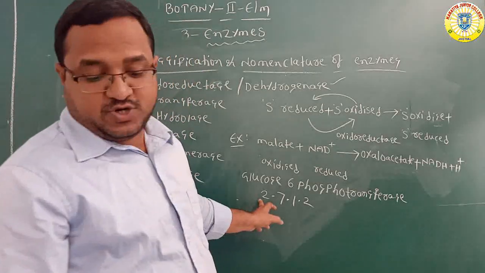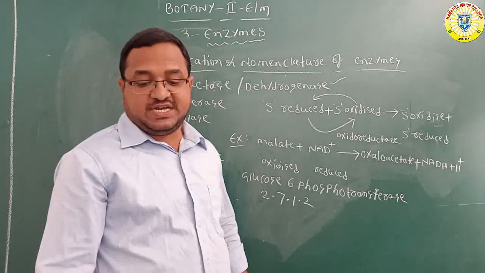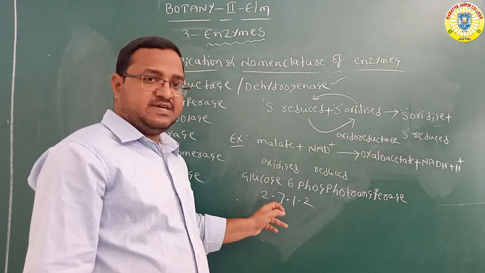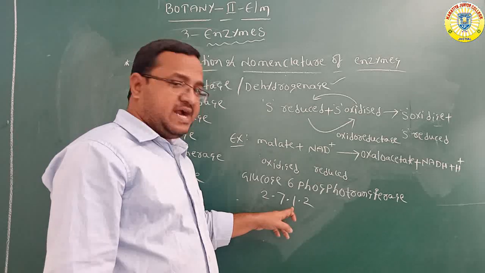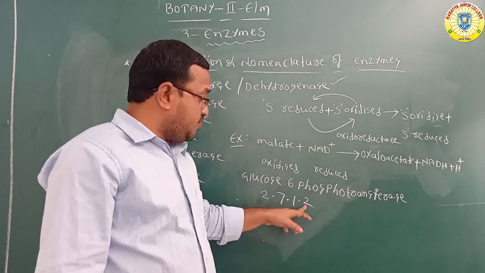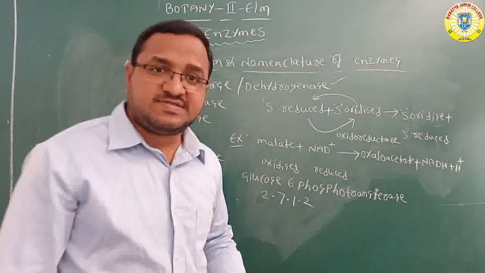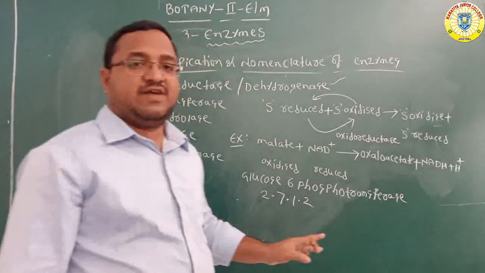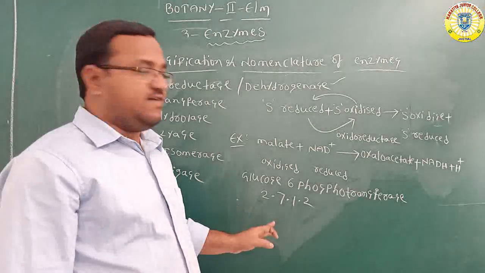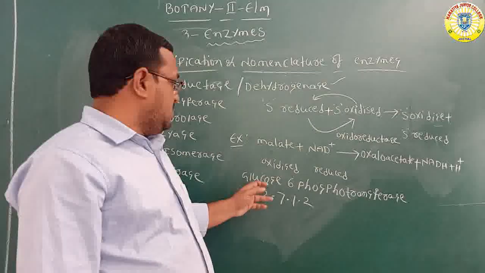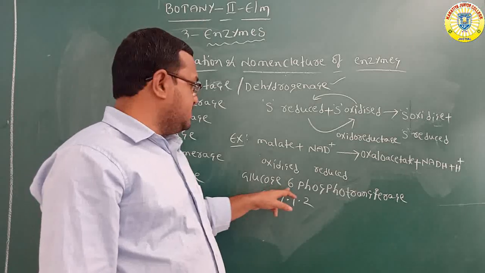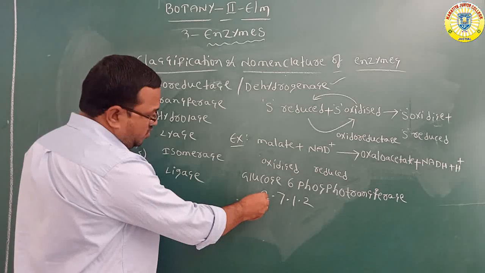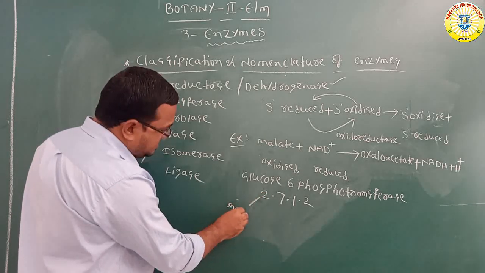Here what does each digit indicate? The first digit, 2, indicates the major class.